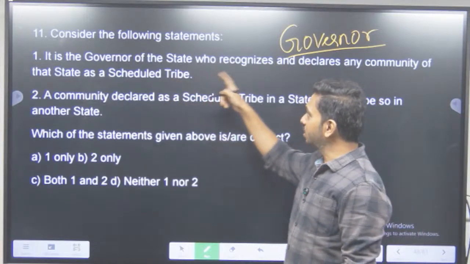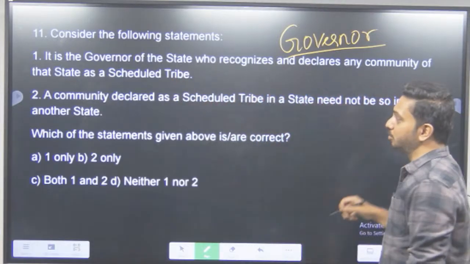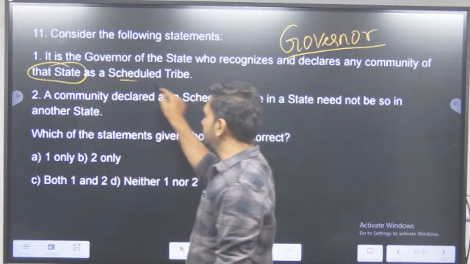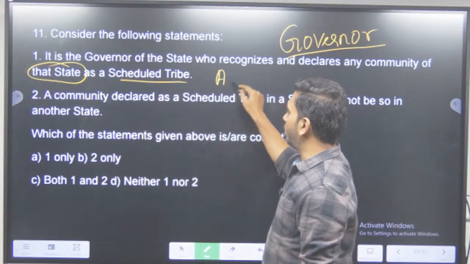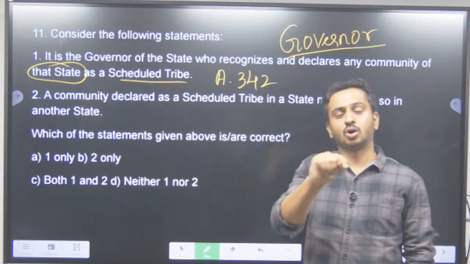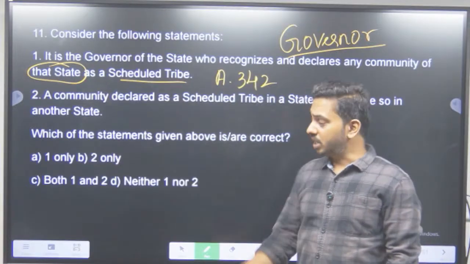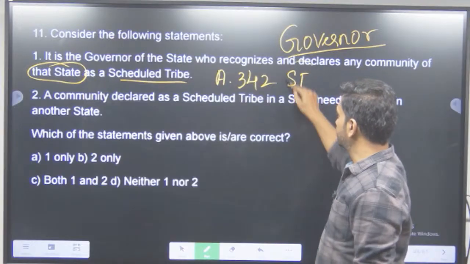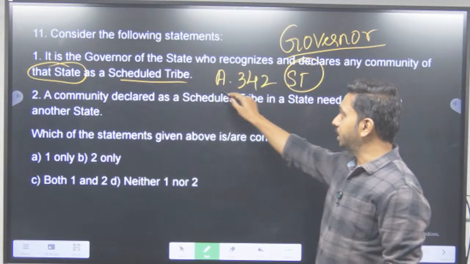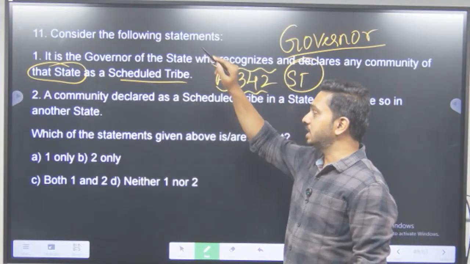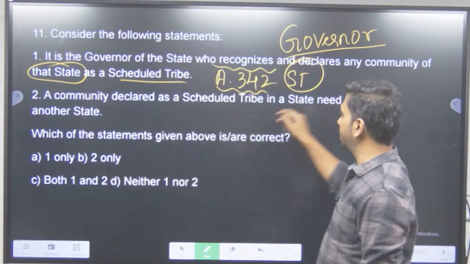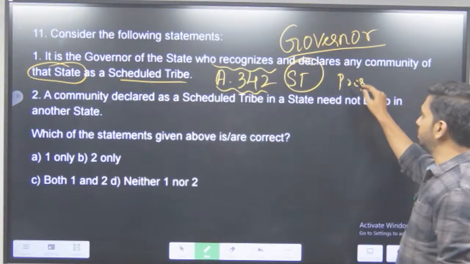So it is the governor of the state who recognizes and declares any community of that state, very particularly, as a scheduled tribe. So whom do we call a scheduled tribe is written under Article 342 of the Constitution. कौन है हमारे देश में ST scheduled tribe community? Scheduled tribe community are those people who are declared as ST under Article 342. So is it the governor of the state who is doing it? No, it is the President of India.